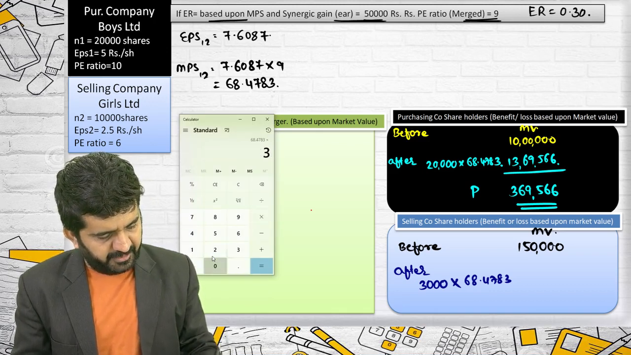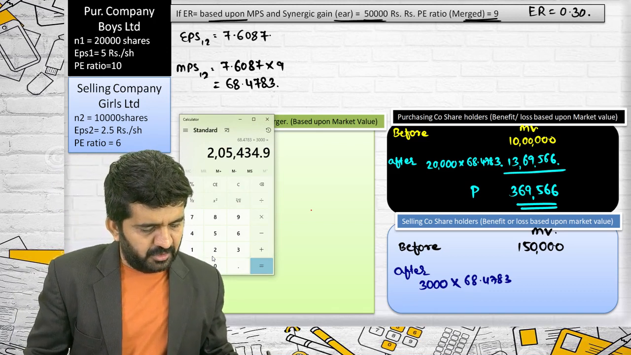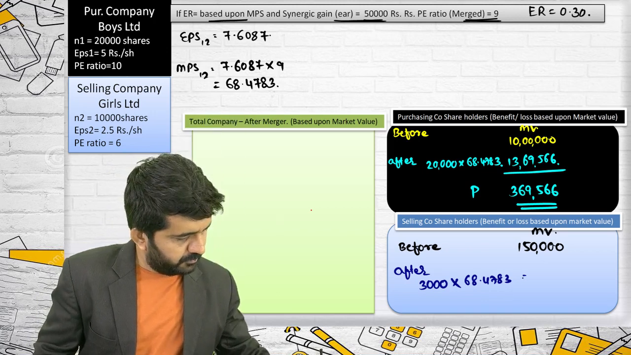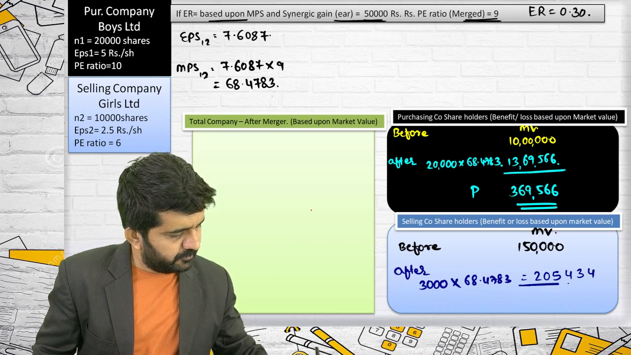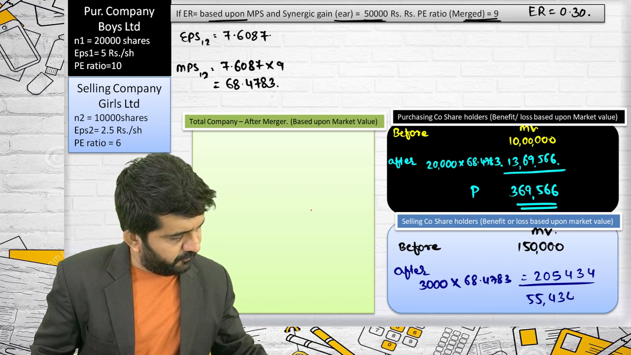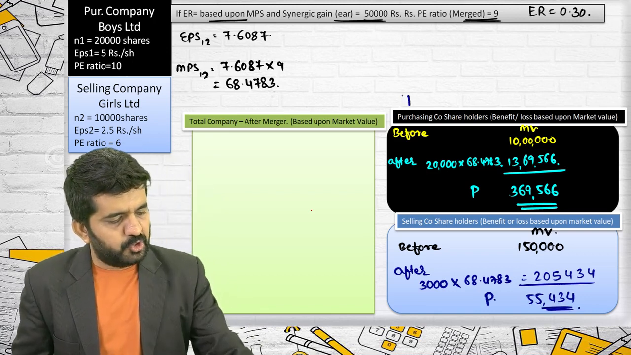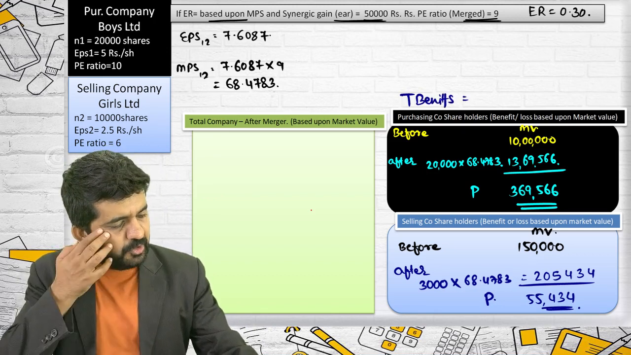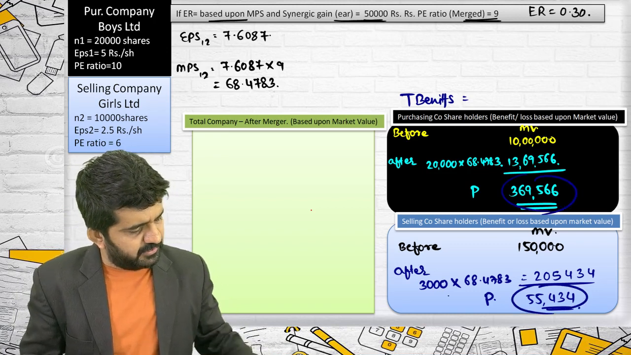68.4783 multiplied by 3,000 is 2,05,434. The total profit will be 55,434. This is again profit. So the total benefit to shareholders of both companies is the total of this plus this.